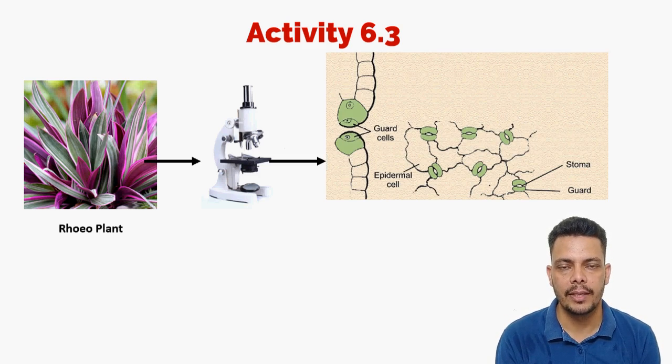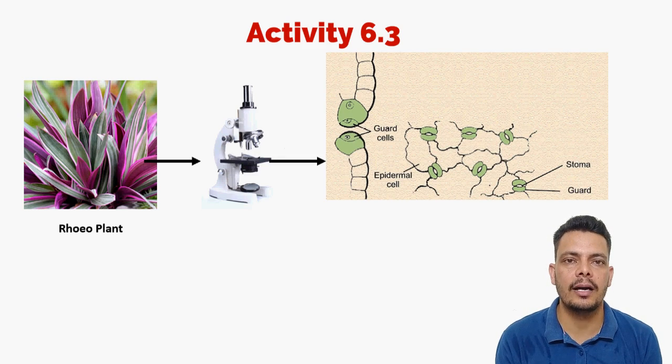These are the stomata, and there are guard cells present in the stomata. These guard cells are also epidermal cells, but they are designed to open and close the stomata by endosmosis and exosmosis of water. Water comes in, it opens the stomata, and water goes out, it shrinks and closes the stomata.